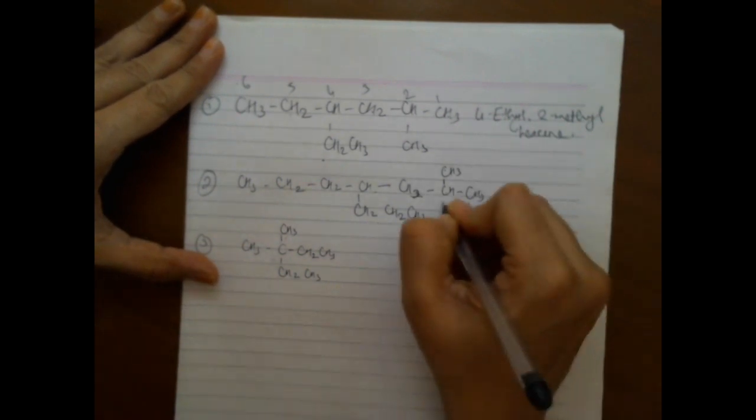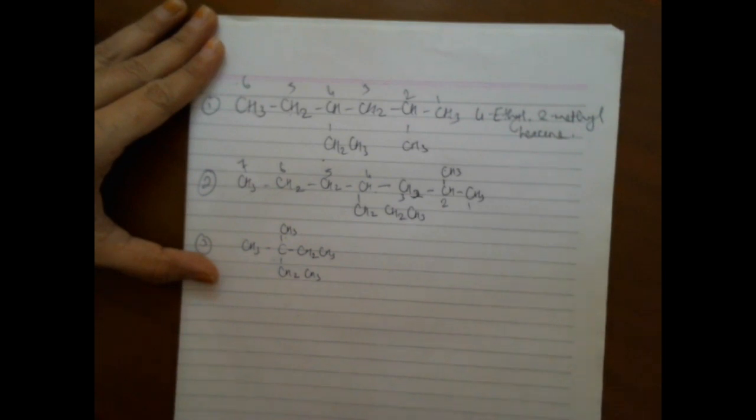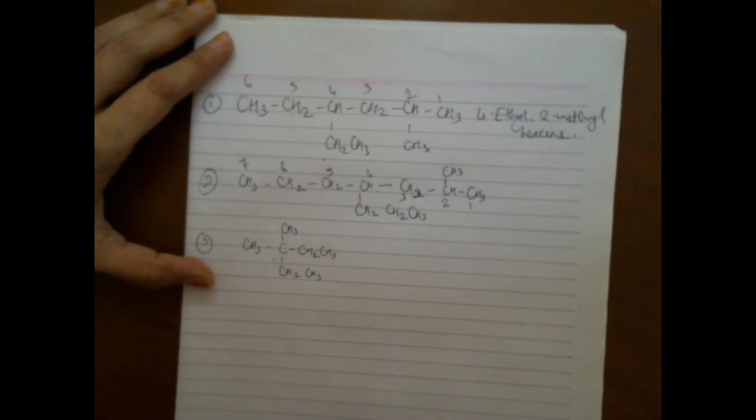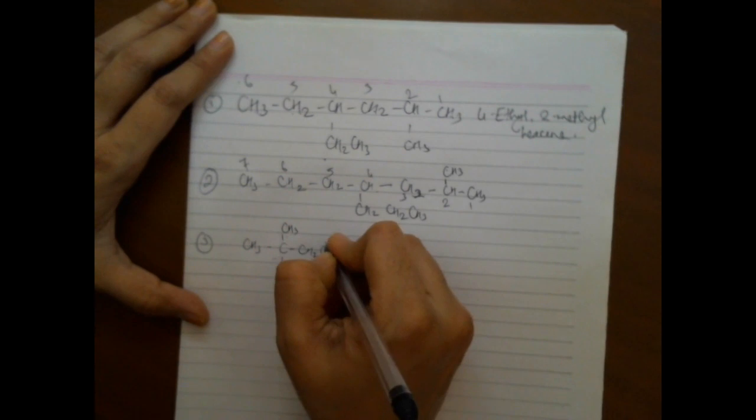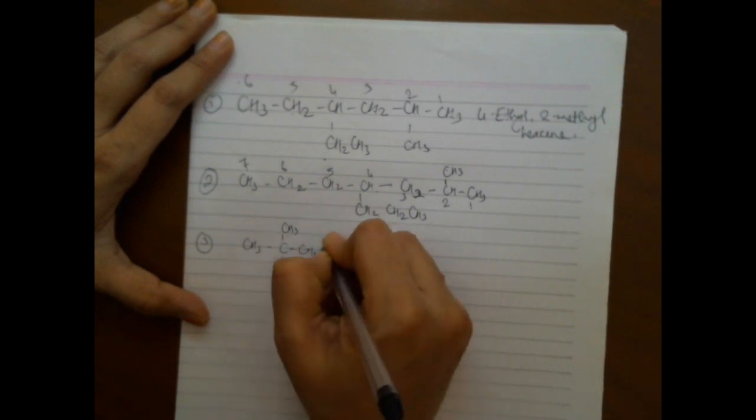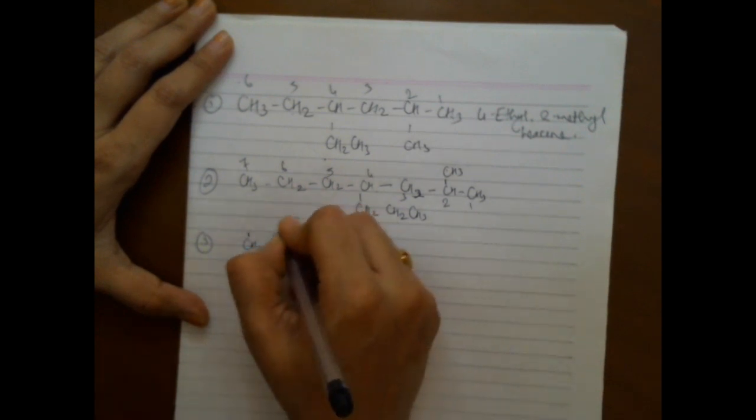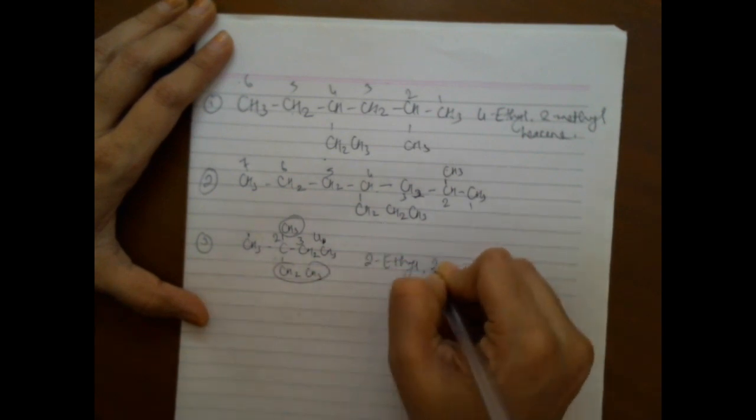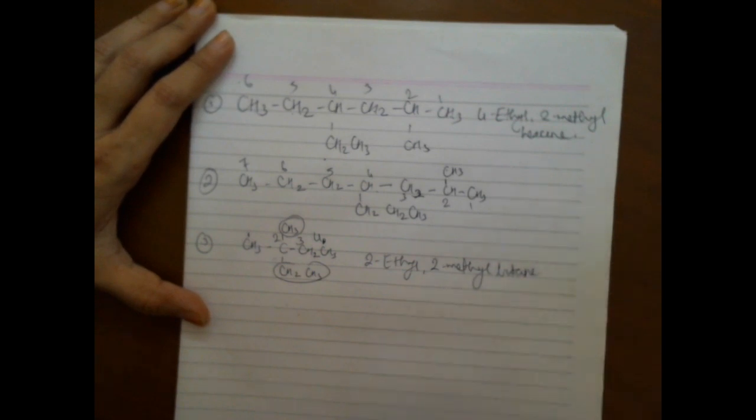Second structure, 1, 2, 3, 4, 5, 6, 7. Hope you have not made any mistake in writing this. Again, 4-ethyl 2-methyl heptane. Last structure. I can start from any end. So of course I have to start from the left side to get the lowest number. Again I have two branches, 2-ethyl, 2-methyl butane. So these are very basic structures.